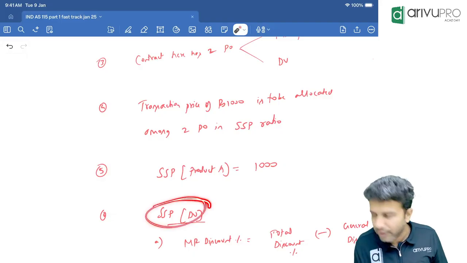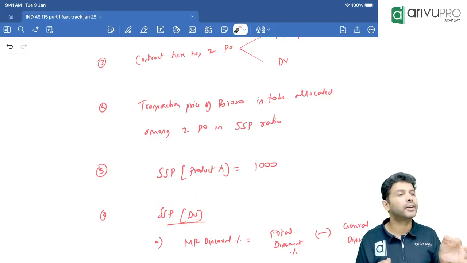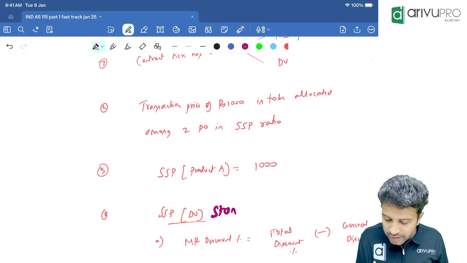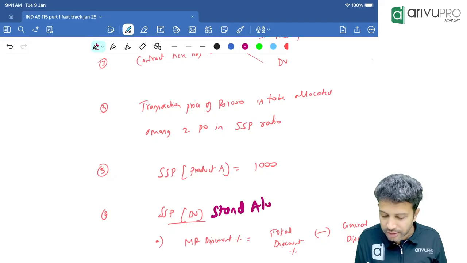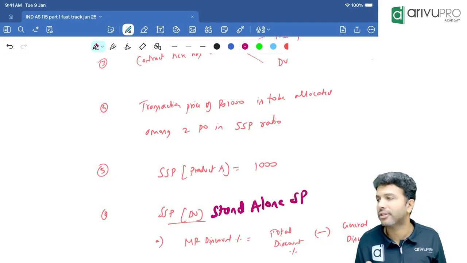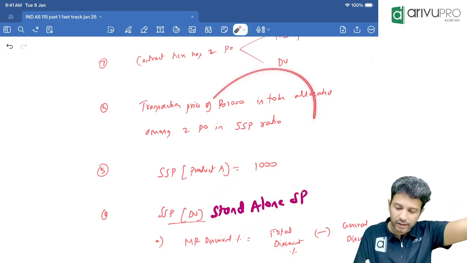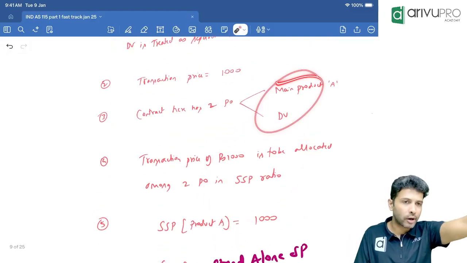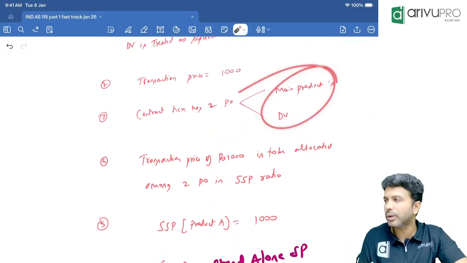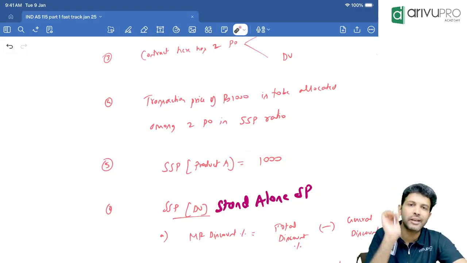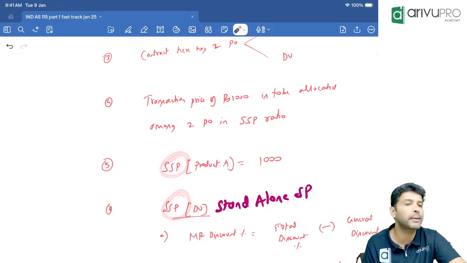You also need to find out the SSP of one more. What is that? Discount voucher. SSP full form is what, people? Stand-alone selling price. We discussed this in lease also. Once again, it's coming here. Stand-alone selling price means individually if you sell the product. Here there is a combo, two items: product A and the discount voucher. Individually if you sell, what is their value? That individual sale value we call the standalone selling price.